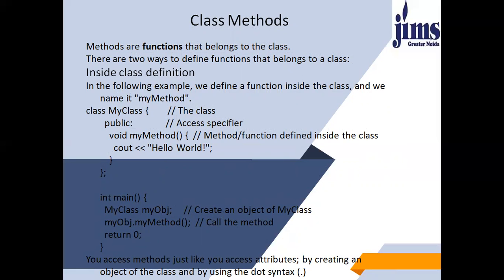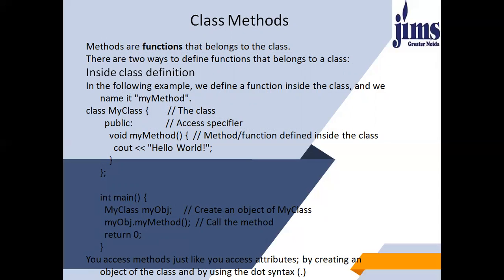This is the name of the function. So here I have created a class named my class. Then I have used the access specifier public. Inside the public access specifier, I have declared and defined this function void my method. The definition is cout hello world. Anything you want the compiler to print as it is, you will write that particular word in the cout section.